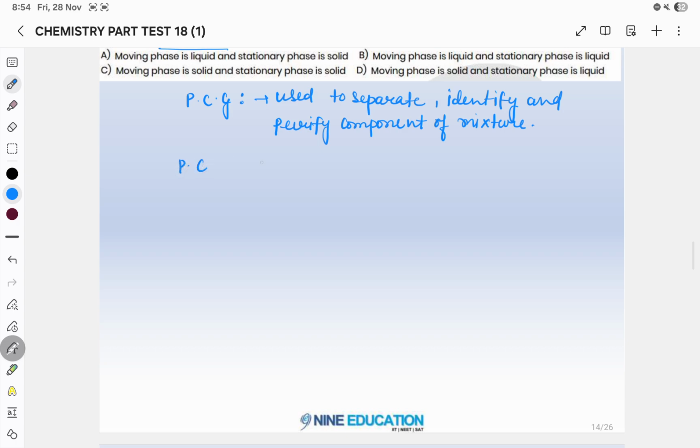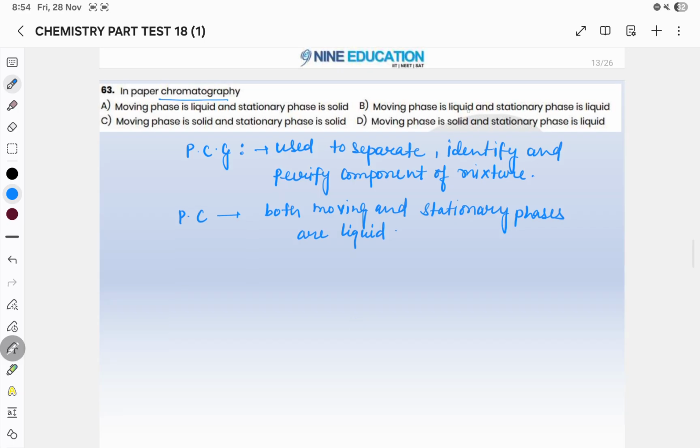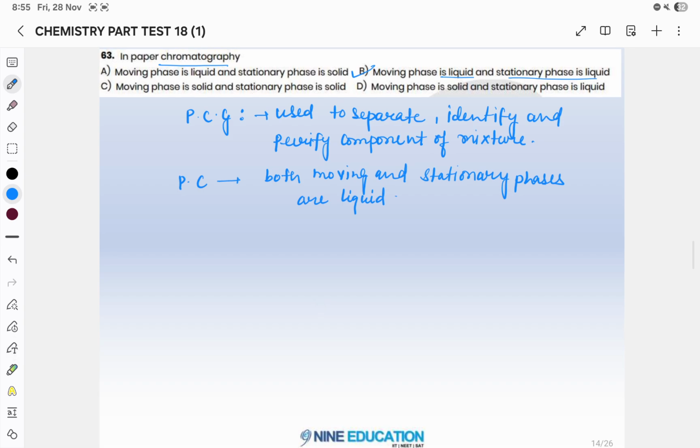In paper chromatography, both moving and stationary phases are liquid. Here it is asking about the moving phase being liquid as well as the stationary phase also being liquid. So you have to keep in mind that in paper chromatography, both the moving and stationary phases are in liquid.